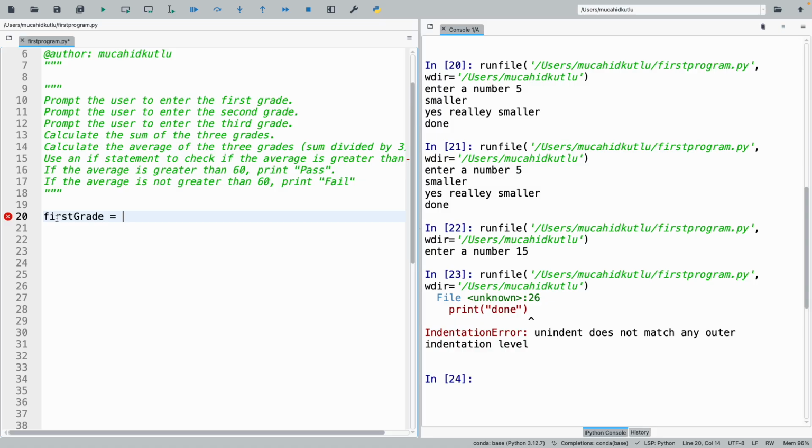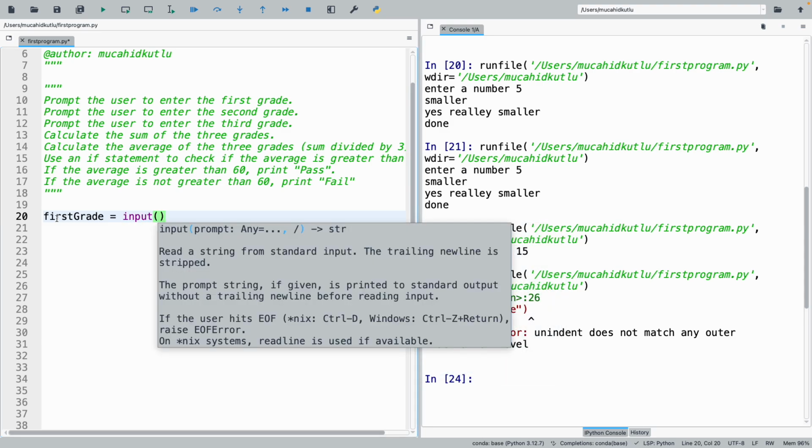Basically, I have to prompt the user to enter some value. So I need to ask the user to enter some data. What was it? Input. Yes, so we have to use this input function. I heard F-O-U-T, that's why I said that. Okay, sorry. Float, yeah, I'll come to this. Float is also something we have to use, yes.